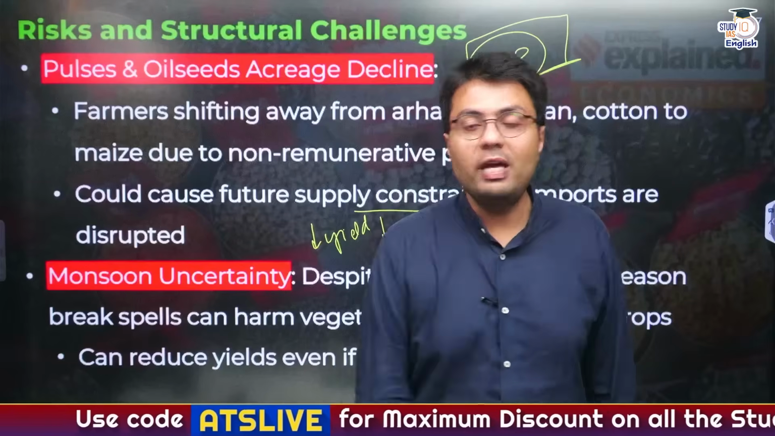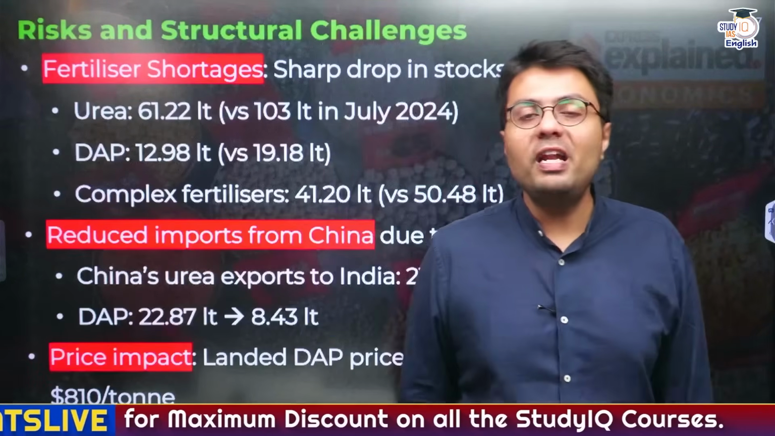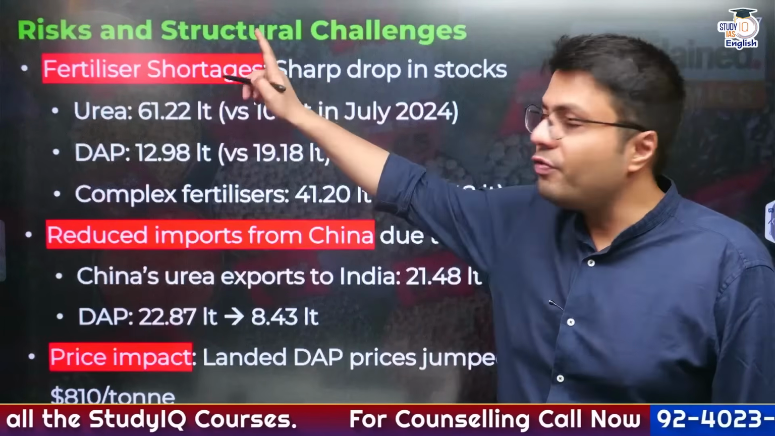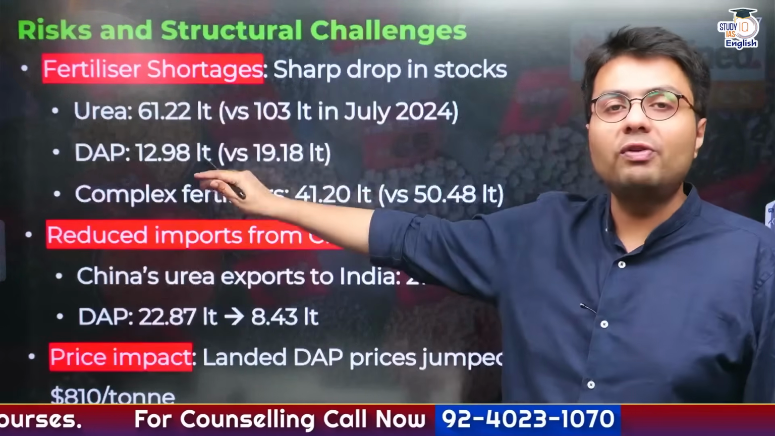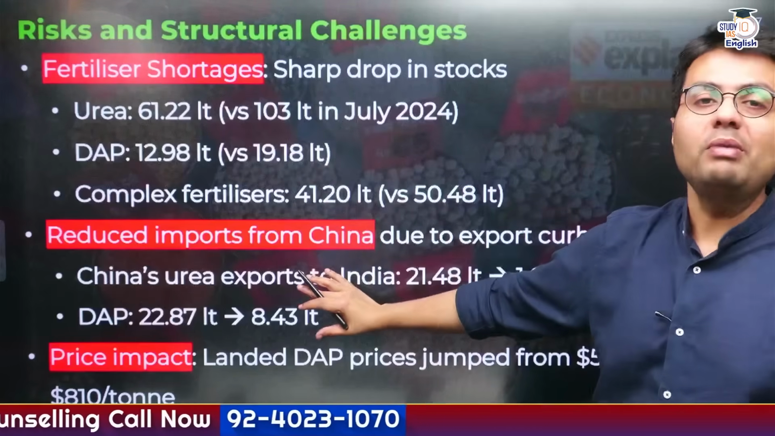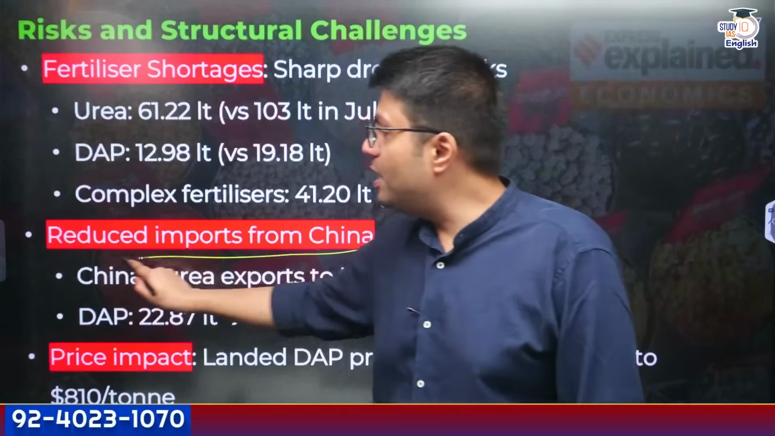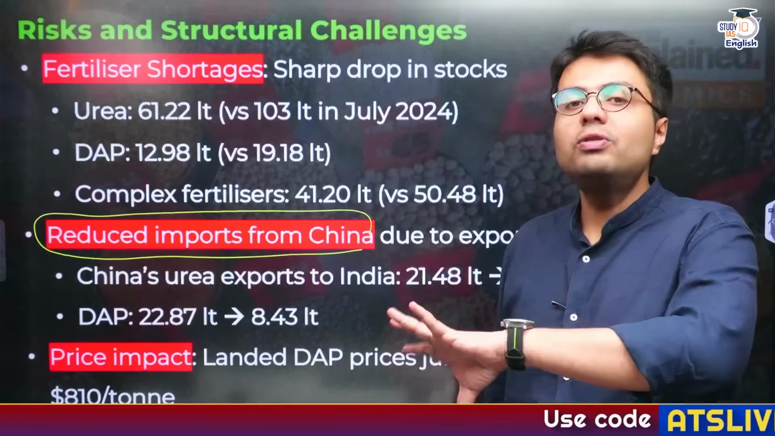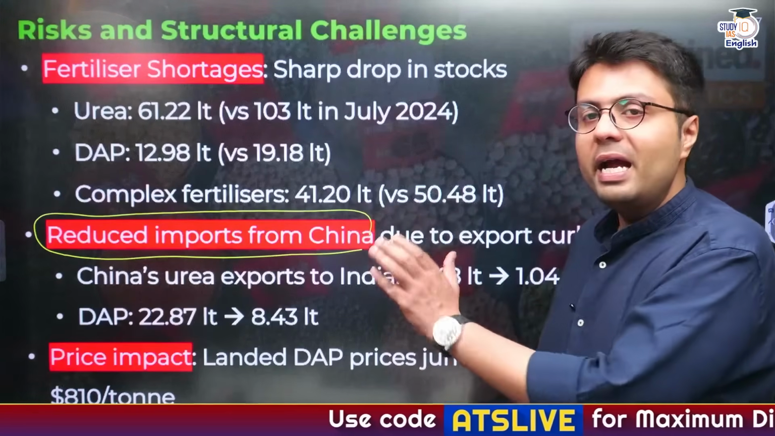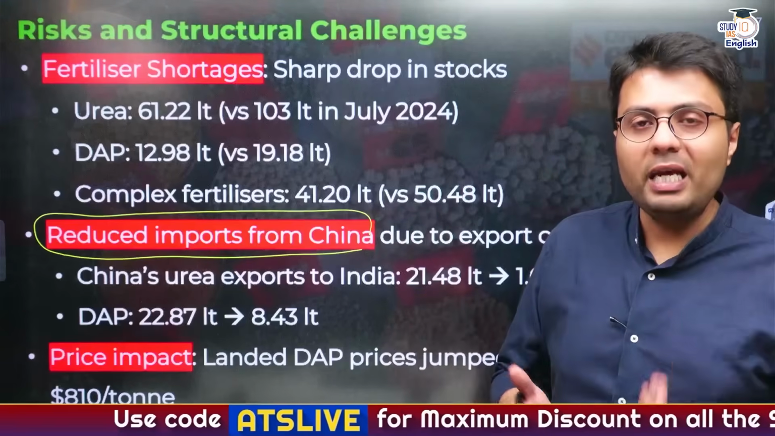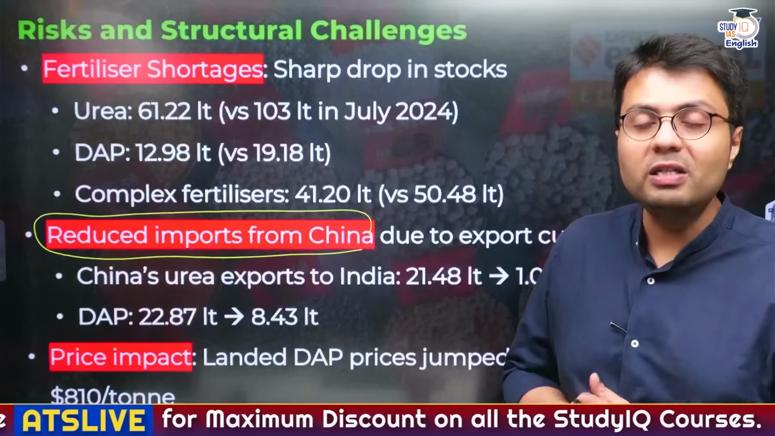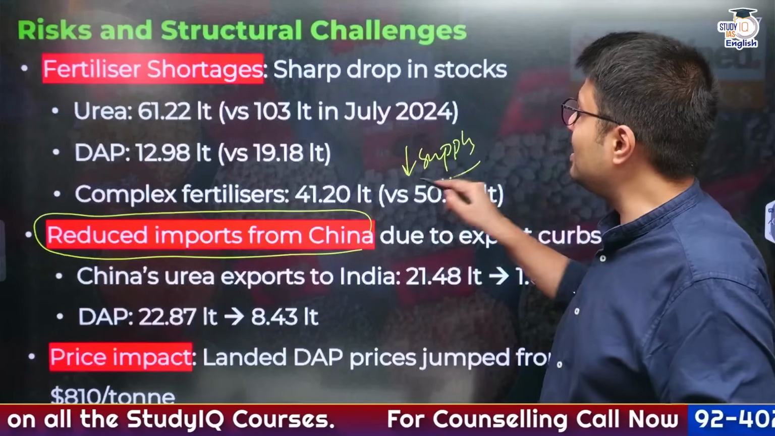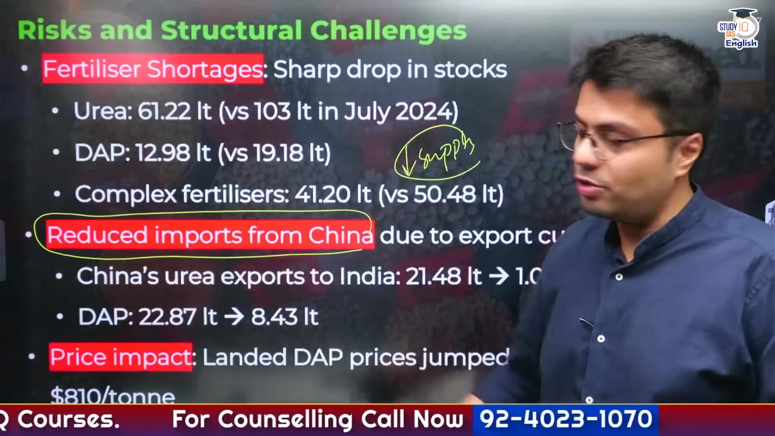Another factor that has played a very important role is the lack of availability of good quality fertilizers in India. If you look at the government stocks of urea, diammonium phosphate and complex fertilizers, all have reduced, and the primary responsible factor is the reduced imports that the government is able to secure from China. Now China is reducing its exports to other countries, and therefore India is unable to import as many fertilizers as it would have desired from China.